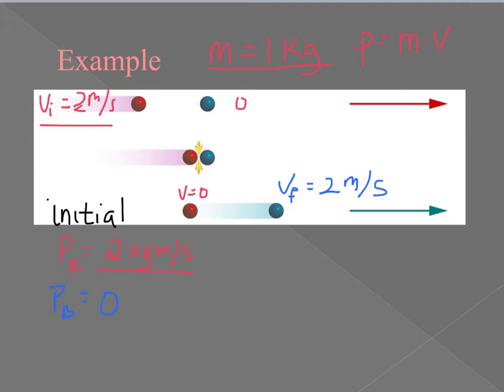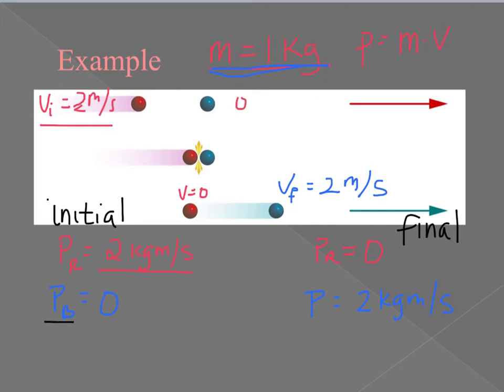So here we get the final conditions, and the momentum of the red ball is 0. But the momentum of the blue ball is now mass times velocity, and they both have a mass of 1 kilogram, so 1 times 2 ends up being 2 kilogram meters per second. And those are our final conditions over here.